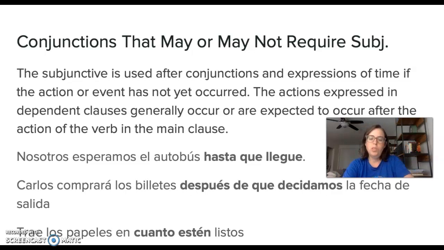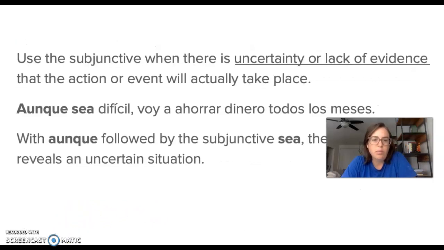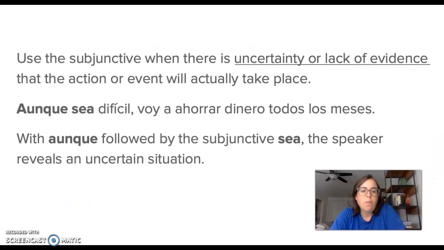Okay, so something needs to happen first in order for the action to be expressed in the subjunctive. Let's see some more examples. Use the subjunctive when there is uncertainty or lack of evidence that the action or event will actually take place. So we said that there is probability, but some action needs to happen first in order for the other to occur, some sort of condition or aspect of time.